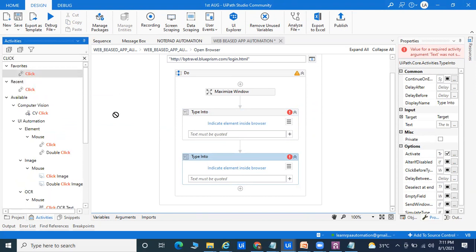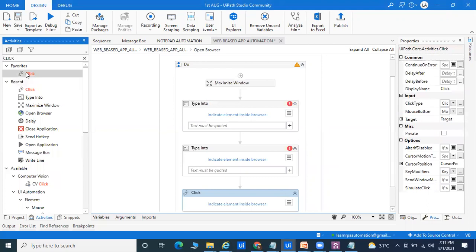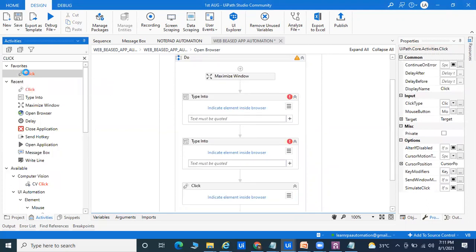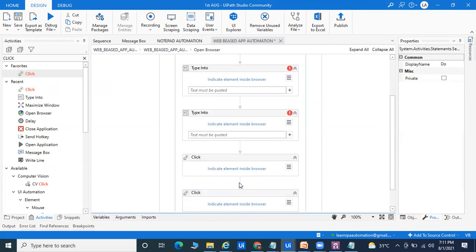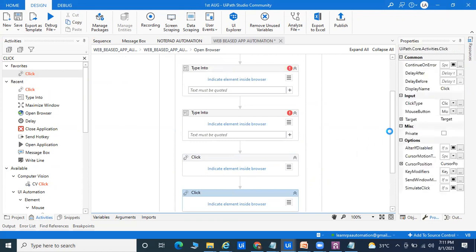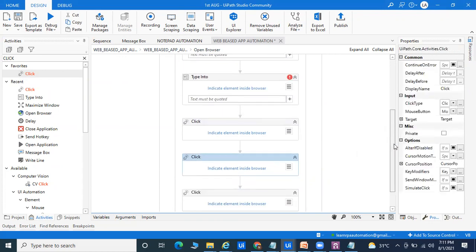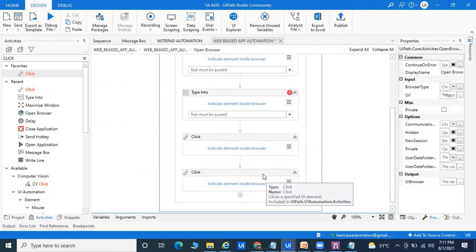So either you can drag and drop, or if you want, you can double click also. First thing drag and drop, second thing double click, and there is a plus sign you can see here. So everywhere we are getting the plus sign, if you want to take another way also. UiPath is very smart and very easy to understand, easy to learn, easy to implement, and easy to get a job also.